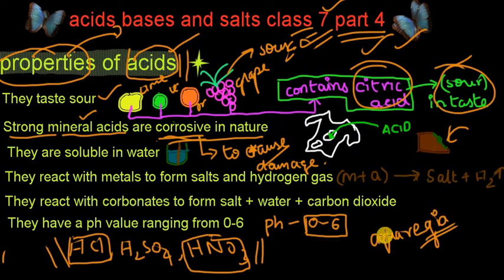Why am I telling you this? Because metals such as gold, silver, copper don't react with other substances, but aqua regia is so powerful that it makes gold and copper react with it. That much powerful is aqua regia. So what did we see in this point? Strong mineral acids are really corrosive in nature. They are so furious that they cause insane damage.